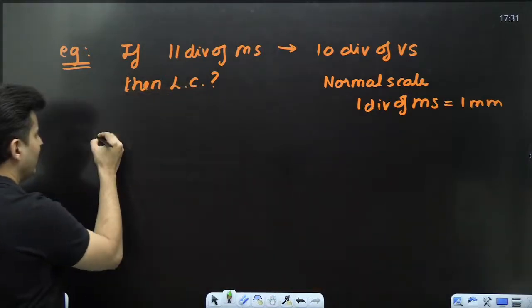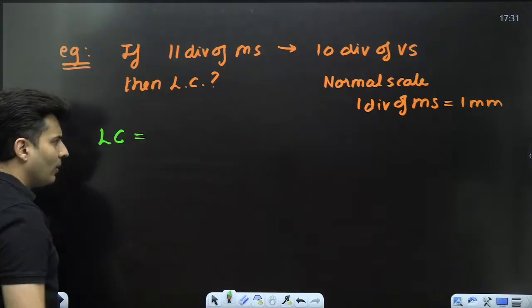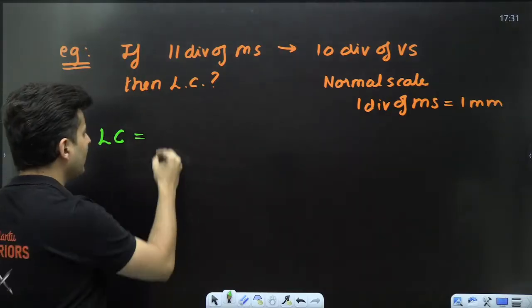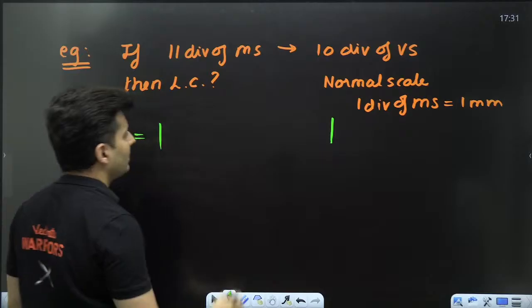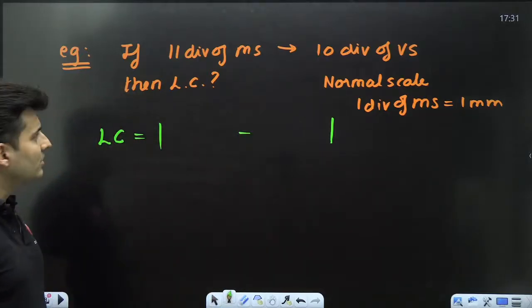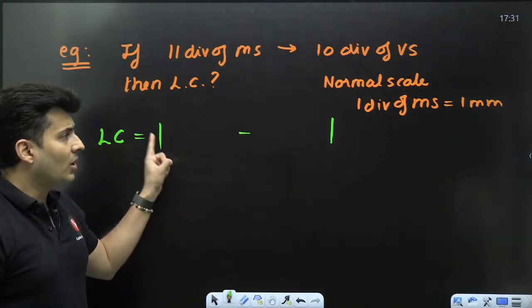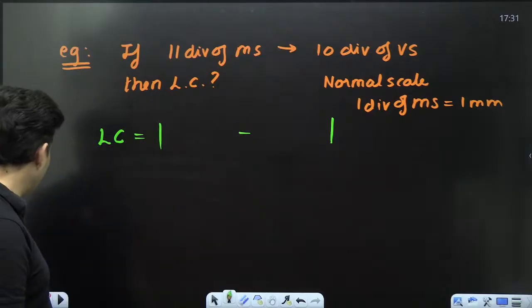My dear students, the least count will be, observe this very carefully, one division of main scale minus one division of vernier scale.